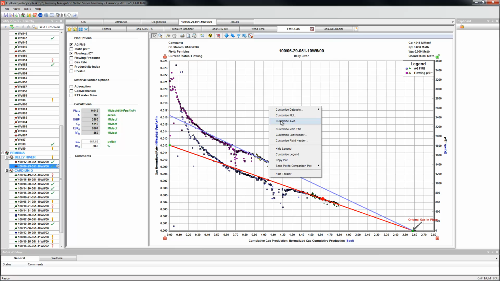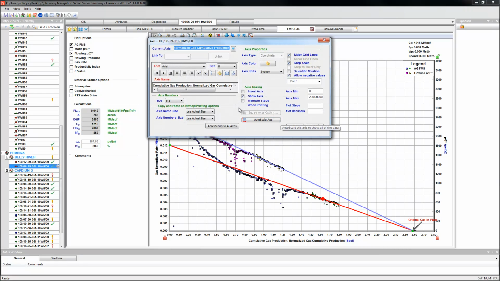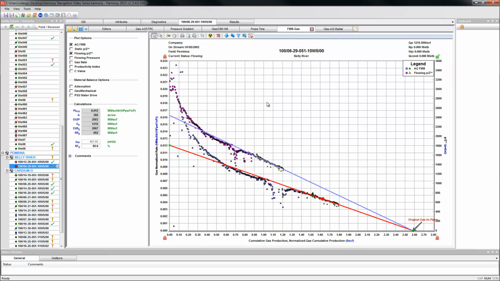The Customize Axis button allows you to make changes such as the name of the axis, the units, and also the minimum and maximum of the axis. The Customize Main Title, Left Header, Right Header buttons, as the names suggest, allow you to change what is viewed in each of those locations. This button allows you to hide the legend, and this one allows you to customize the legend.